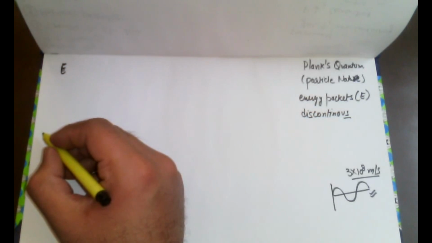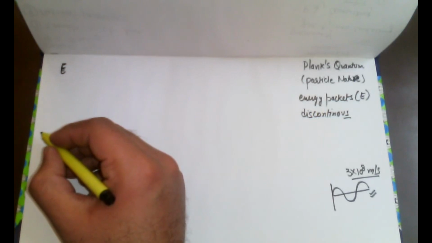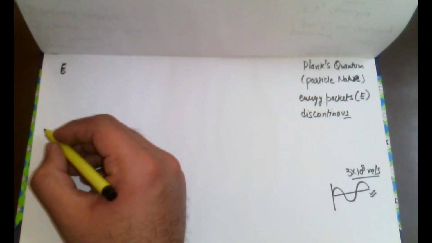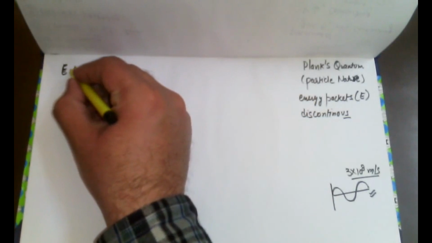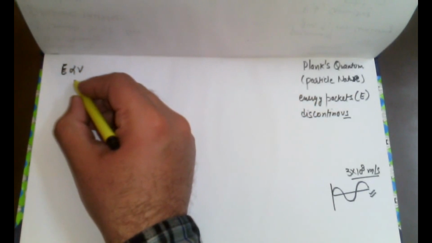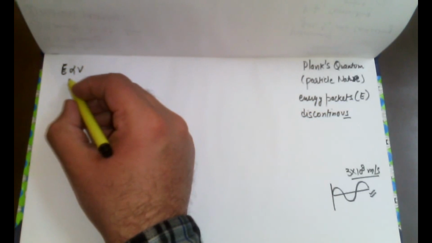So how can we decide the frequency of radiation? Planck gave the formula: E, the energy, is directly proportional to frequency. Remember one thing, we call each packet a quanta.